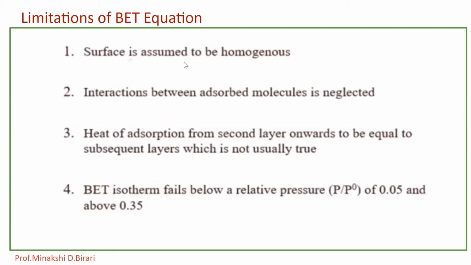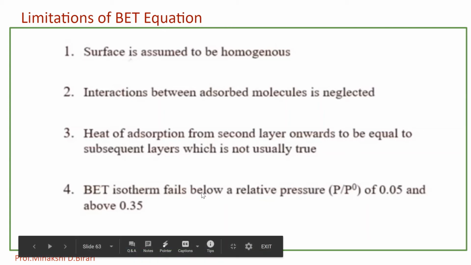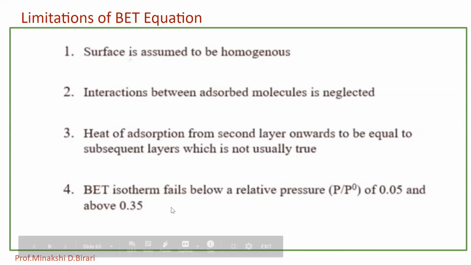Surface is assumed to be homogeneous. In BET theory, the interactions between adsorbed molecules are neglected, and the heat of adsorption from second layer onwards is assumed to be equal to the subsequent layers, which is not usually true. BET isotherm also fails below a relative pressure P upon P0 of 0.05 and above 0.35.